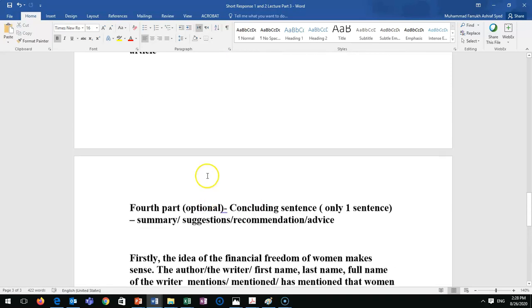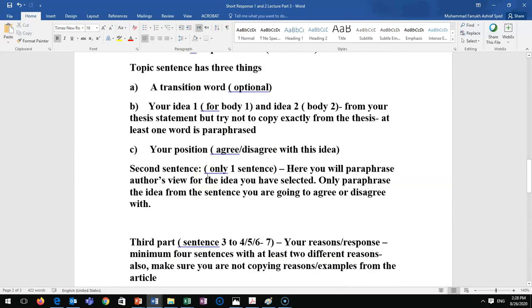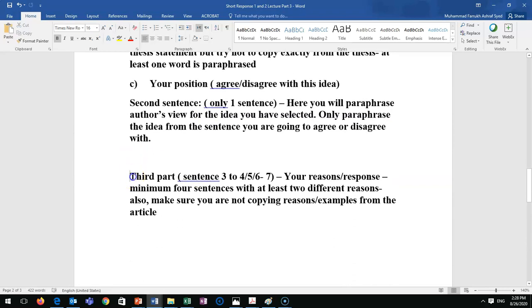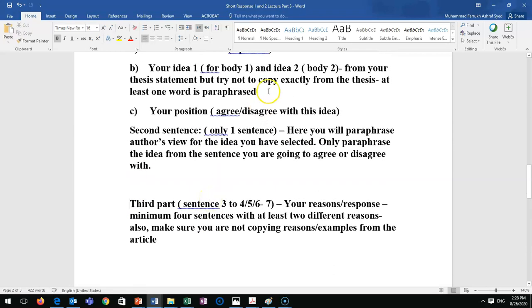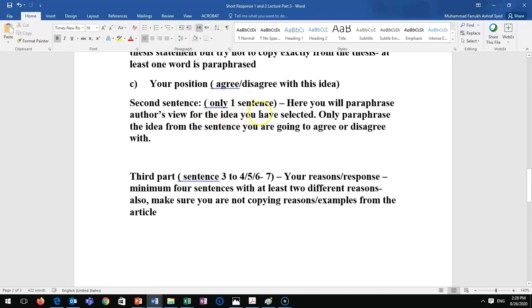Okay. So this is the second part of body 1 and body 2 both. What is the third part? So first part, topic sentence, only one sentence. Second part: you will paraphrase the author's view for the idea you have selected. Okay, only one sentence, and your paraphrase is one sentence only. You can select 2 sentences and paraphrase it in 1.5. It depends on what information you are going to select.